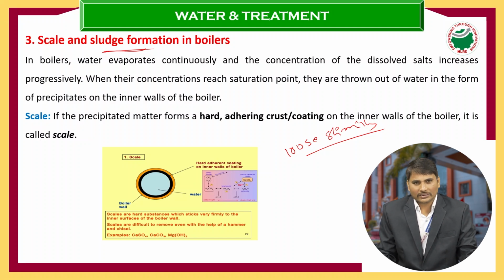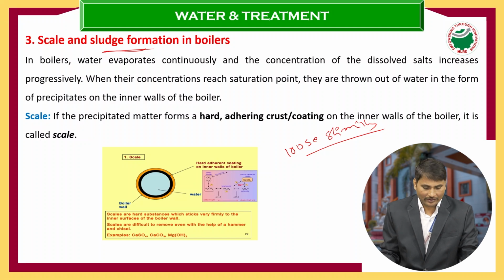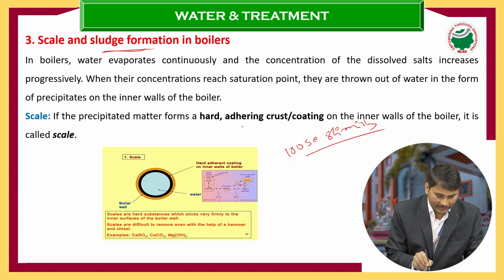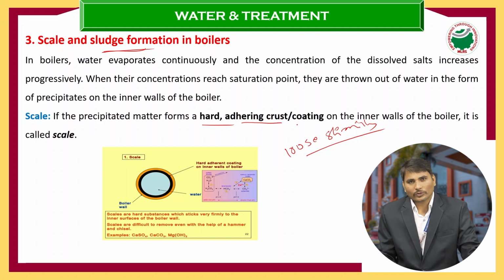Upon formation of the sludge, if we continue using this water to produce steam, that sludge will stick to the inner walls of the boiler. That hard, adherent impurity stuck to the inner walls we call scale. So scale is hard, adhering, and coated on the inner walls of the boilers.